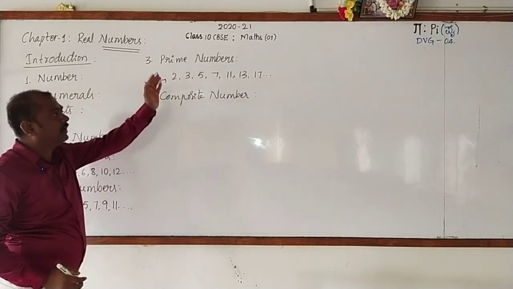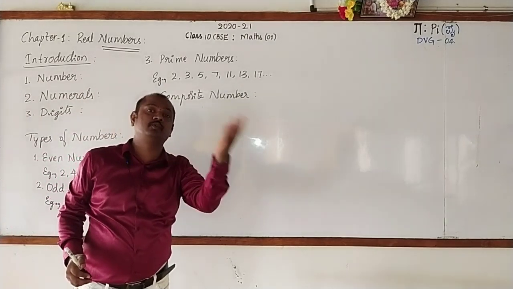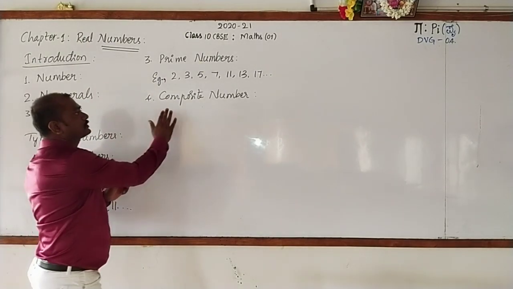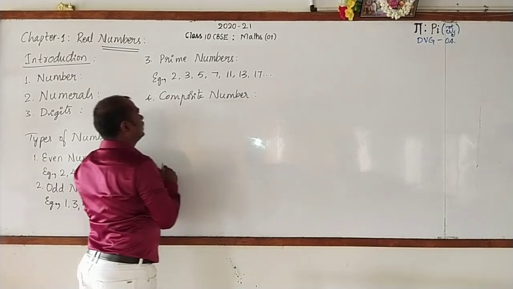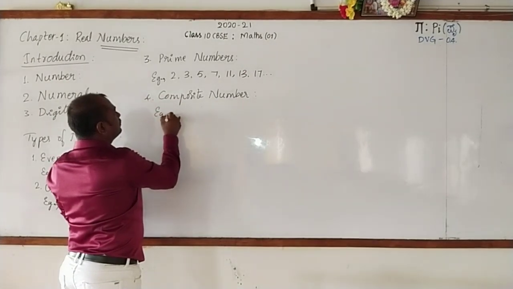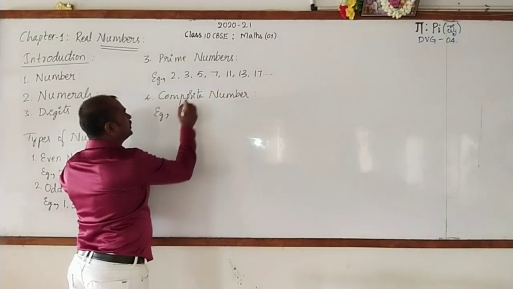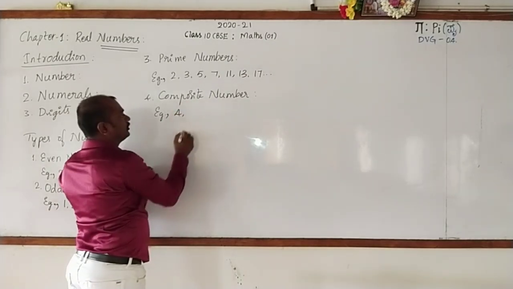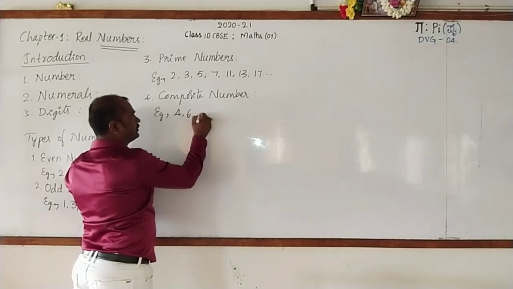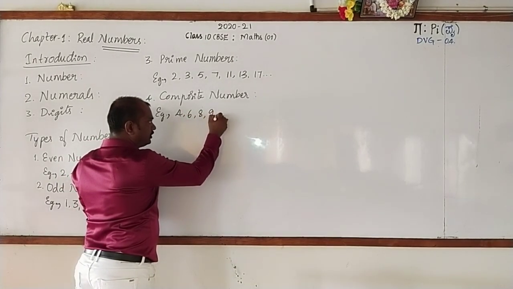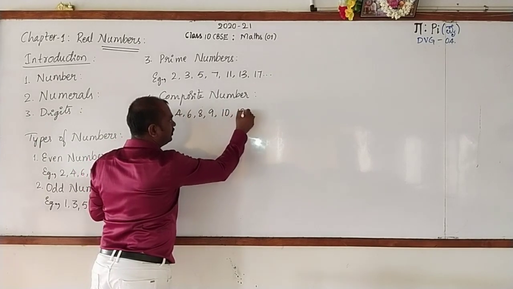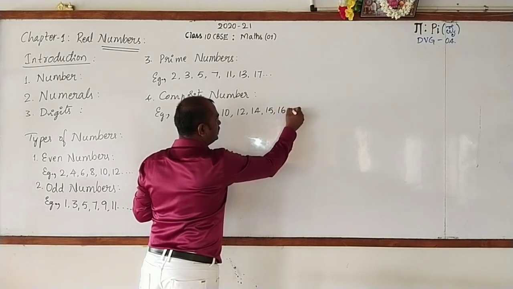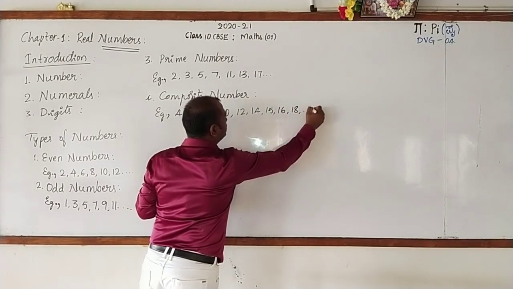Definition: a number which has more than 2 factors is called a composite number. Example for composite numbers: 4, 6, 8, 9, 10, 12, 14, 15, 16, 18 and so on.